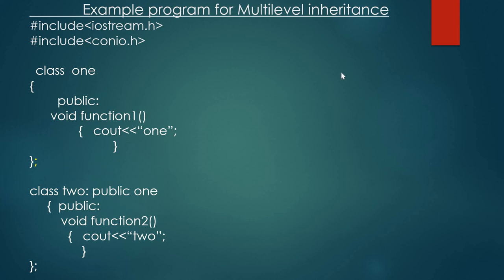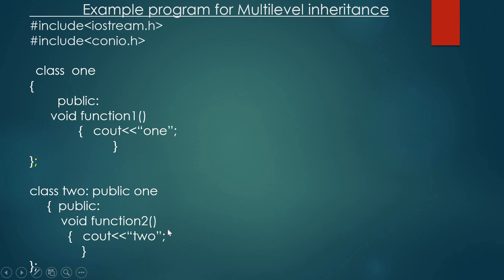First, we need to write the base class 1. In base class 1, one member function, function 1. Class 2, we need to derive from the class 1. That is class 2 colon public 1, means 2 is deriving from the class 1.